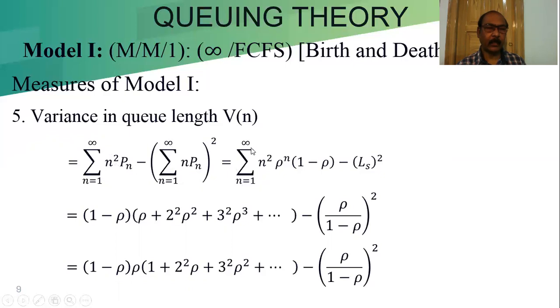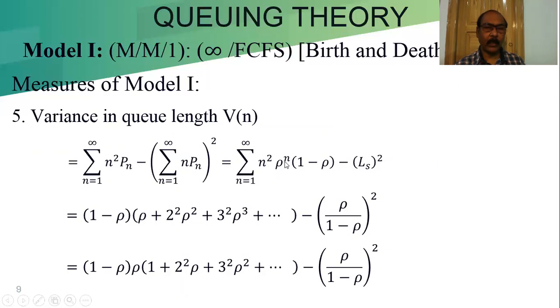We can write the summation n equal to 1 to infinity of n square Pn as rho square P0, where P0 is 1 minus rho, and this is Ls square. From that we can take 1 minus rho outside.